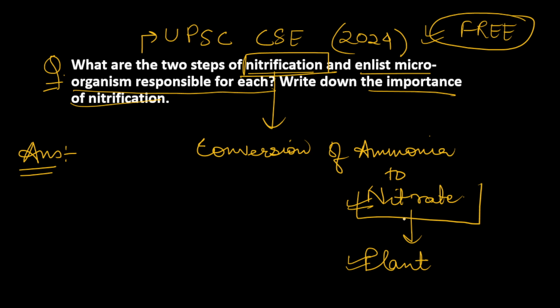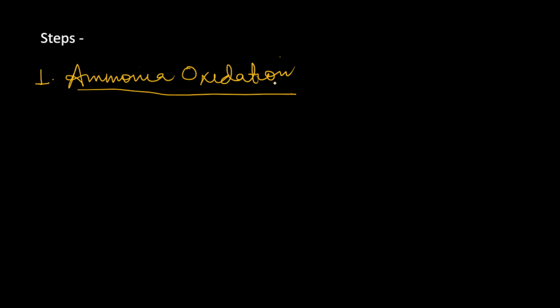Now we'll see the two-step process of nitrification. The first step is, पहला step है, that is ammonia oxidation. So what happens in this step?